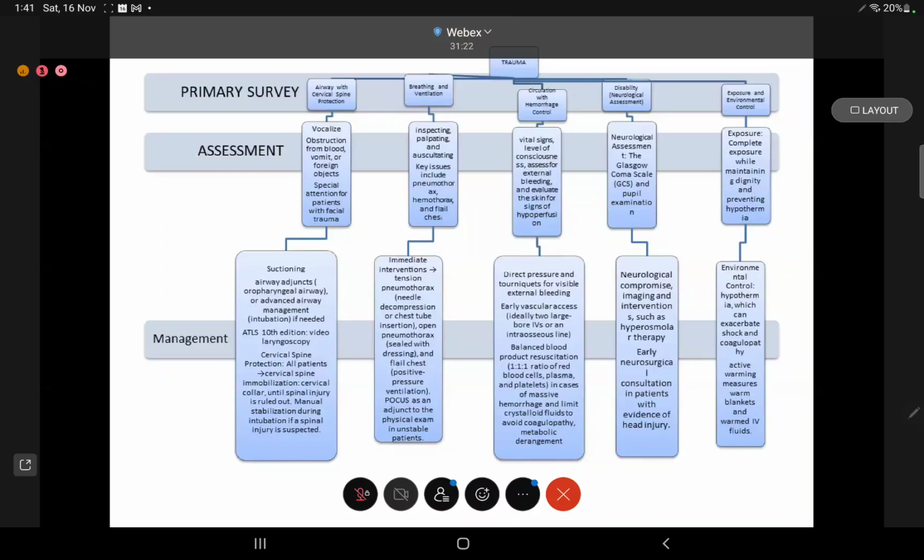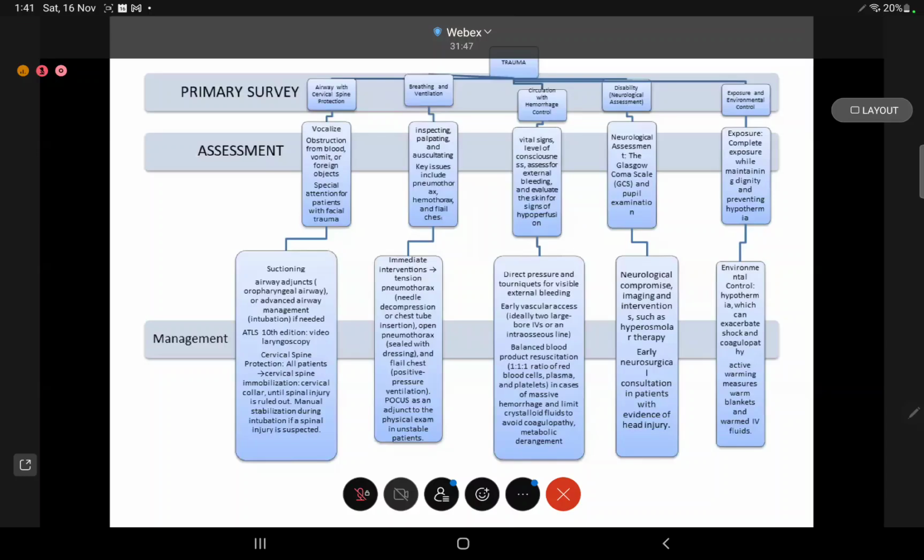In the management, we'll use suctioning. We'll use airway adjuncts like an OPA or advanced airway management like intubation. If a video laryngoscope is available, we'll try to use it. Cervical spine protection must be done. If a cervical spine injury is suspected, we'll immobilize the cervical spine. We'll use a collar and try to use manual stabilization during intubation if it is required.